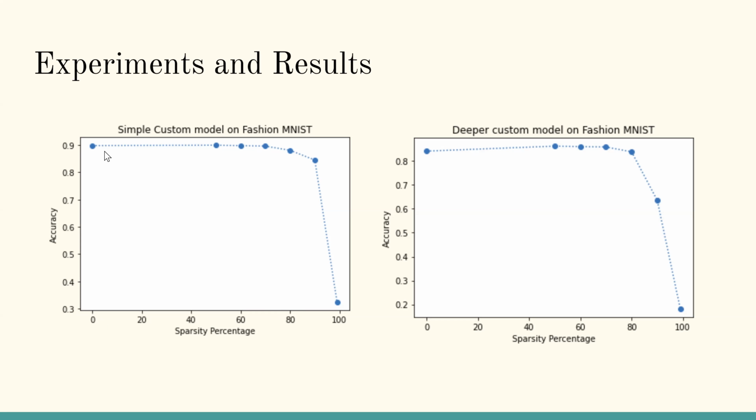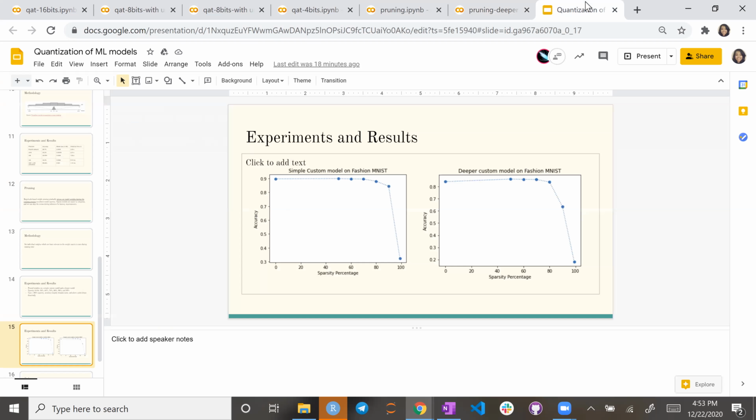And this is also done on a deeper model, and we get similar results, although here it drops a little sooner. In the first custom model, it drops only at 99% sparsity, but in a deeper model, it drops at 90s. But the trend remains the same, that we don't really need most of the weights for getting the same accuracy.